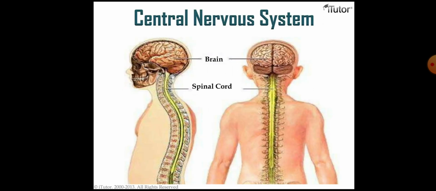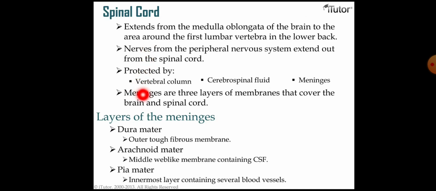This vertebral column is a bony structure, and this CSF, that is cerebrospinal fluid, is present in the subarachnoid space and provides cushioning to the spinal cord.